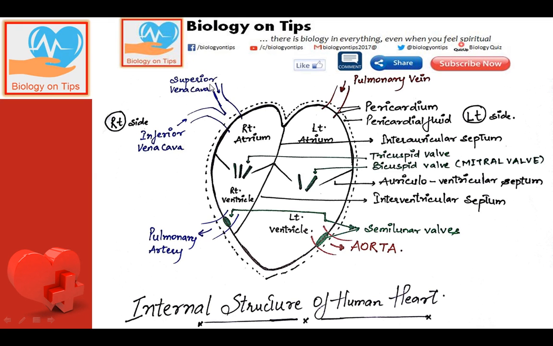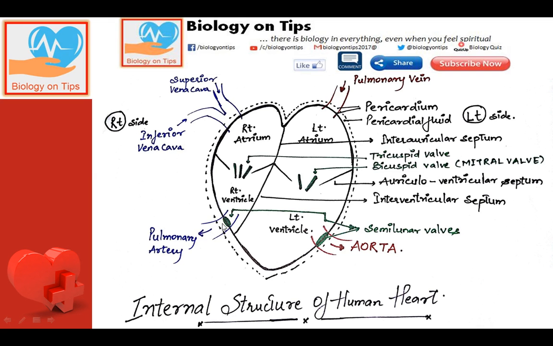है. Now from right auricle the blood will reach the right ventricle, and from right ventricle it will come out through the pulmonary artery. The blood present in the pulmonary artery is deoxygenated blood, and it will go to the lungs for oxygenation.